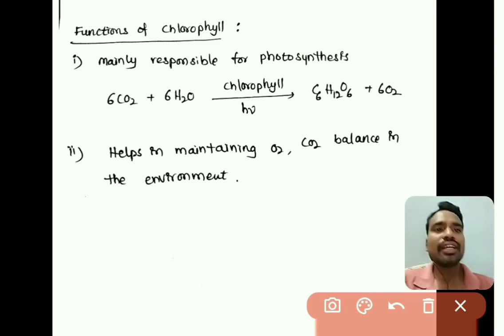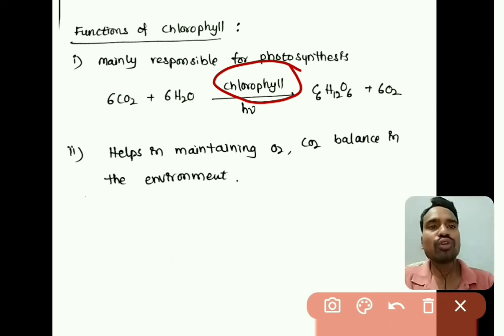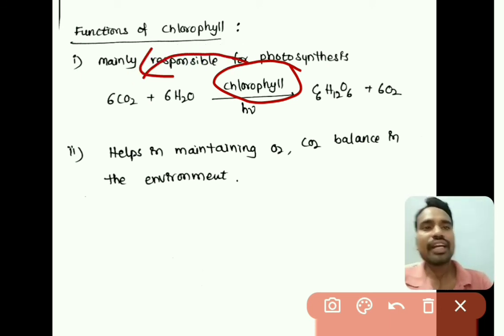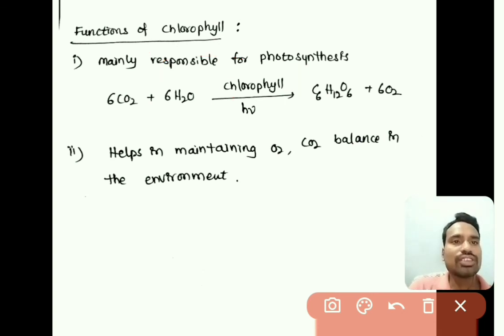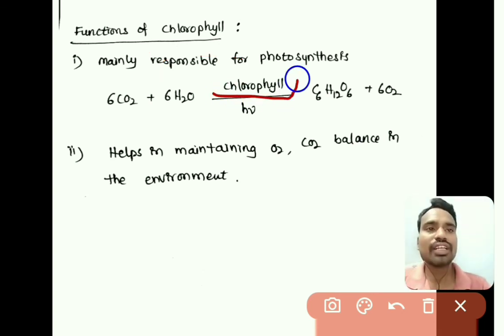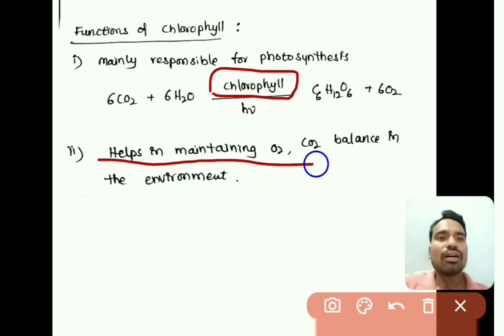It is mainly absorbing the light radiation and transferring that energy to reactant molecules. So this is called a photosensitizer. So the photosensitizer is chlorophyll in this photosynthesis reaction, and chlorophyll also helps in maintaining the oxygen and CO2 balance in the environment.